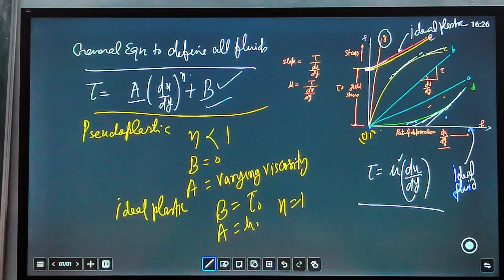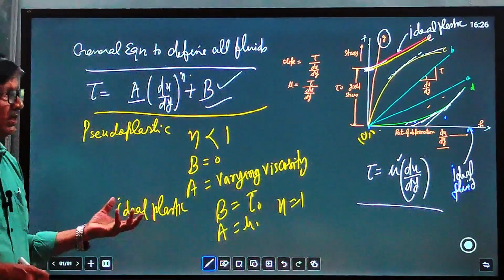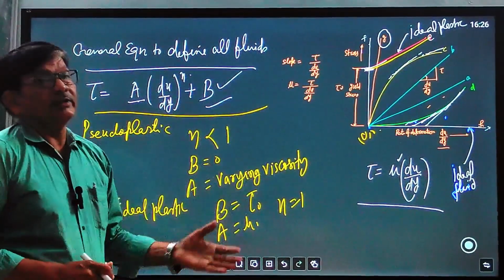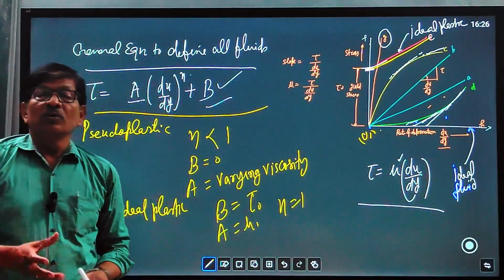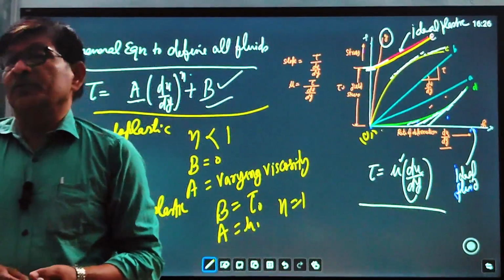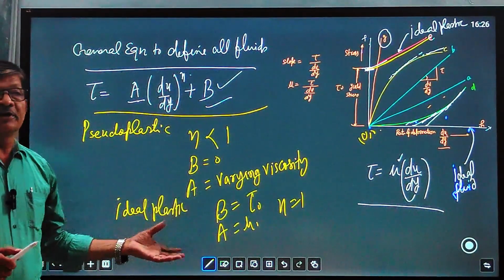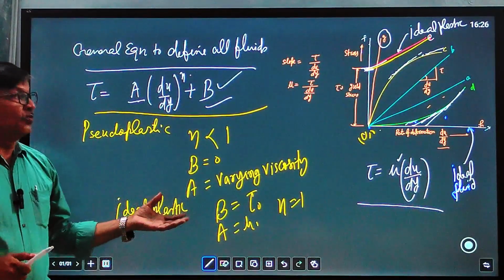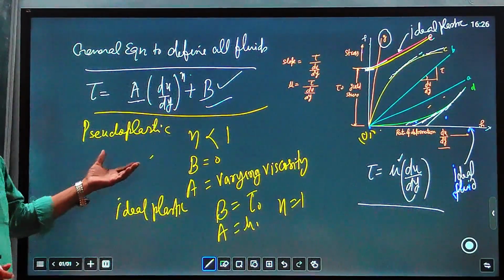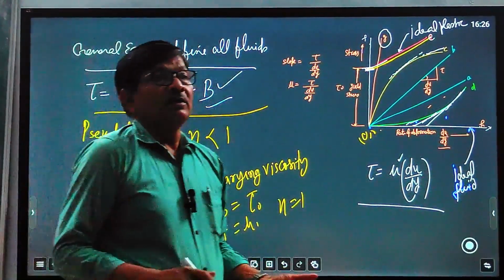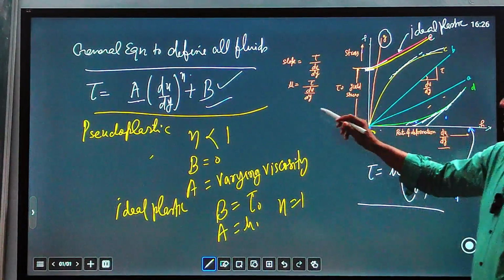So I think this is it for today. This is a short lecture; I think we should not mix things. This discussion is very important to consider how we apply Newton's law of viscosity to define all kinds of fluids, whether solid, ideal fluid, Newtonian and non-Newtonian fluid. You can define them by using the general equation, and you can reduce the general equation into the simple Newton's law of viscosity. So you can use this equation and solve any kind of question.